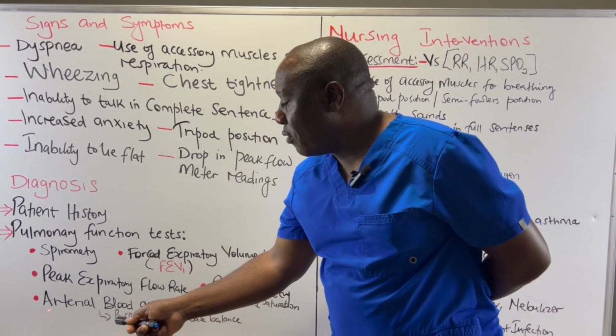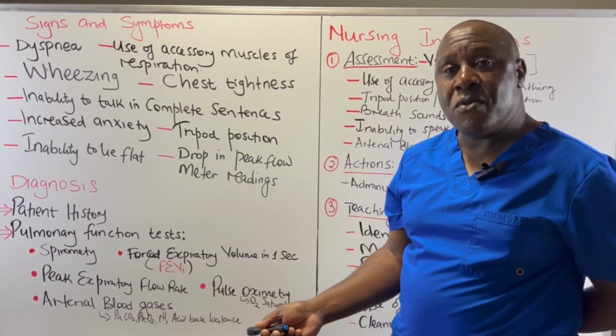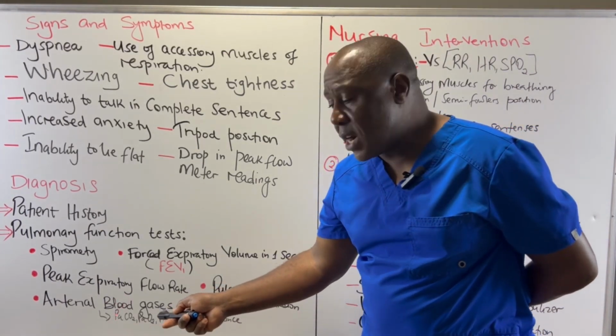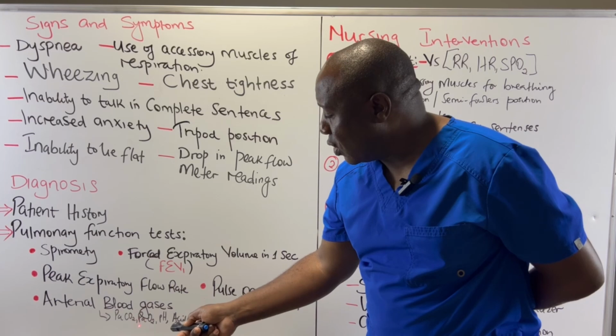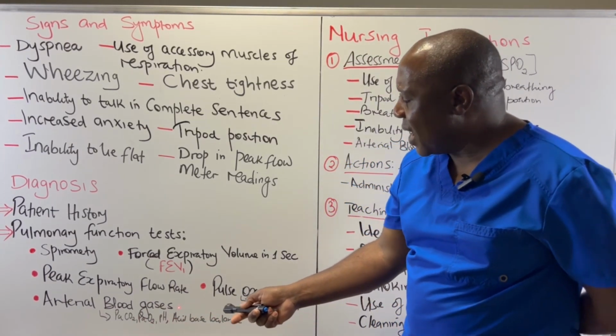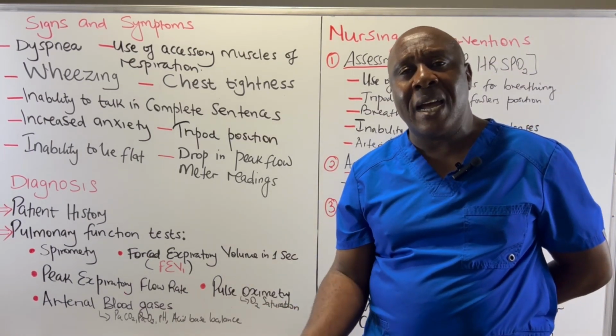And then we can also perform arterial blood gases. We can draw blood from your arteries, and then we can look at the partial pressure of carbon dioxide, the partial pressure of oxygen, and the pH. And then we can also look at the acid-base balance, whether it is alkaline or whether it is acidic.